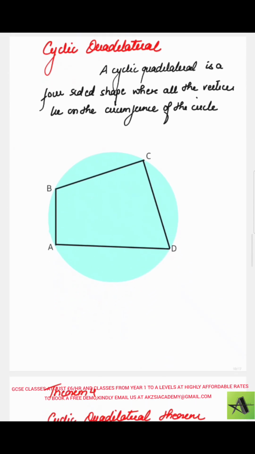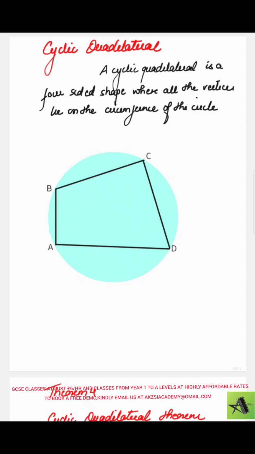Now let me move on to the next theorem that we haven't done in our previous video. First we have to understand what is a cyclic quadrilateral. A cyclic quadrilateral is any four-sided quadrilateral, but the important part is it's inscribed in a circle. All the vertices of this quadrilateral lie on the circumference of a circle. You can clearly see that A, B, C, D, all the 4 points are lying on the circumference of a circle, and hence it's called a cyclic quadrilateral.